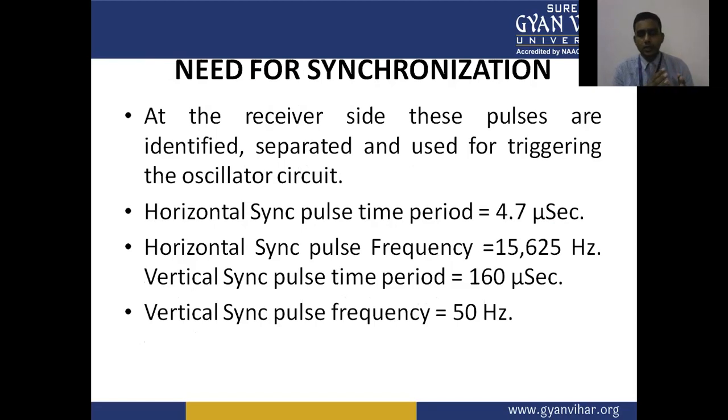In the transmitter, we transmit the sync pulse with the signal, and at the receiver, these pulses are identified and separated, and used to trigger the oscillator circuit. The horizontal sync pulse time period is 4.7 microseconds. The horizontal sync pulse frequency is 15,625 hertz. The vertical sync pulse time period is 160 microseconds.